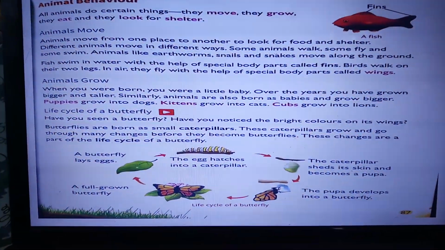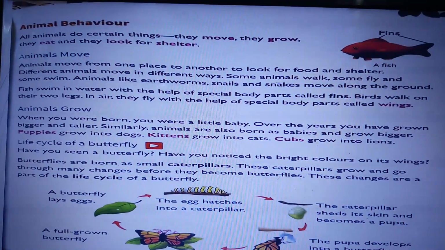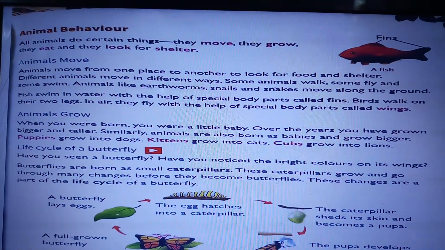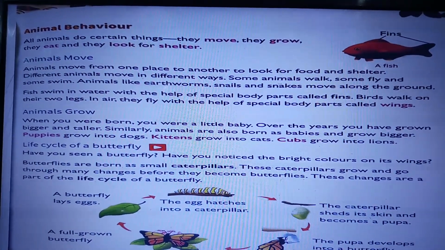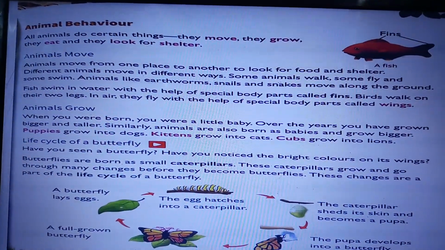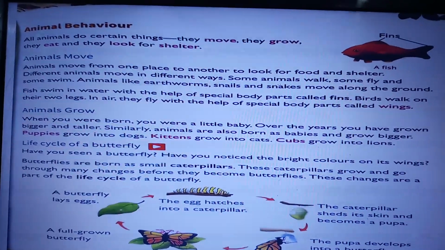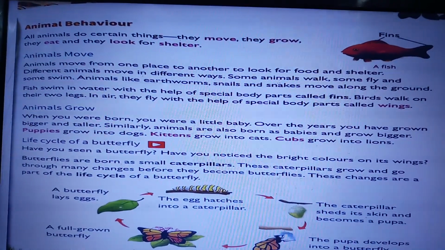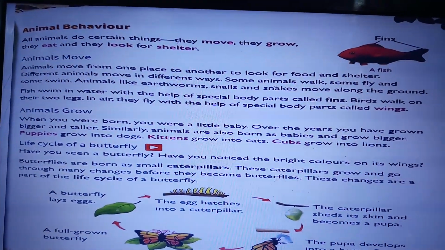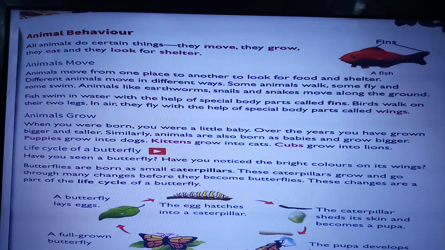So, how do animals move? Animals move from one place to another to look for food and shelter, isn't it? To look for food and to look for a place to stay, that is shelter. Different animals move in different ways. Some animals walk, some fly and some swim. Animals like earthworms, snails and snakes, they move along the ground. They do not have any legs. They just move along the ground.